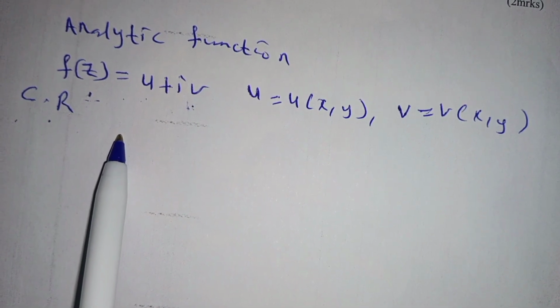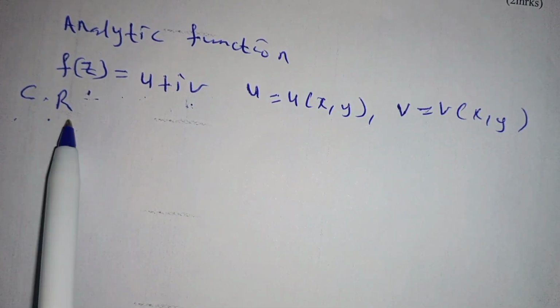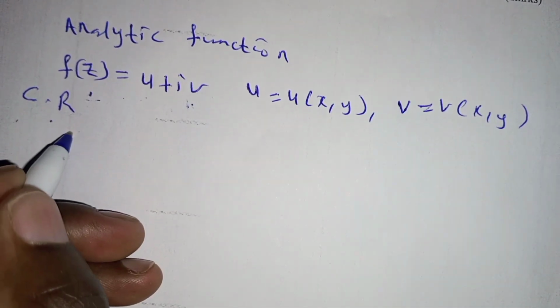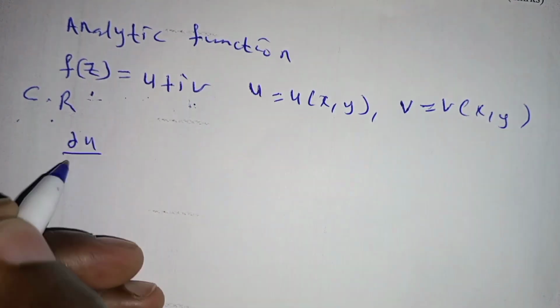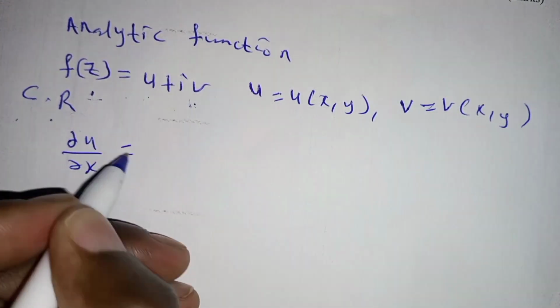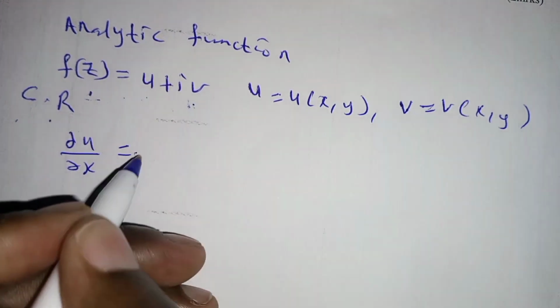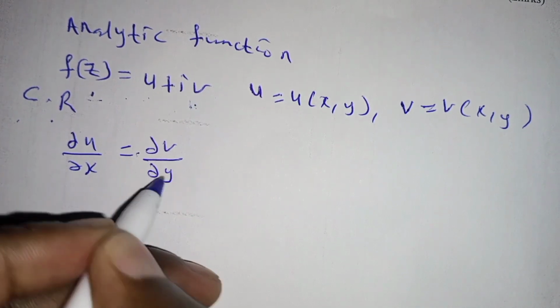And also if they satisfy what is called the Cauchy-Riemann equations. Now, the Cauchy-Riemann equations are the following. The Cauchy-Riemann equation tells us that the partial derivative of u with respect to x must be equal to the partial derivative of v with respect to y.